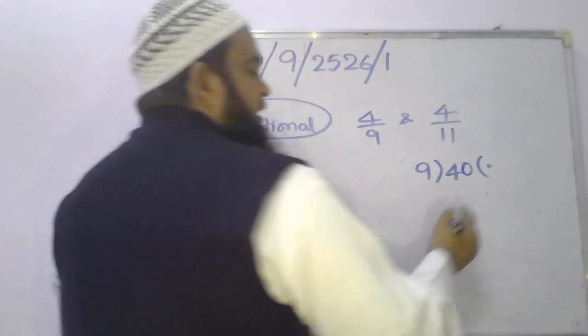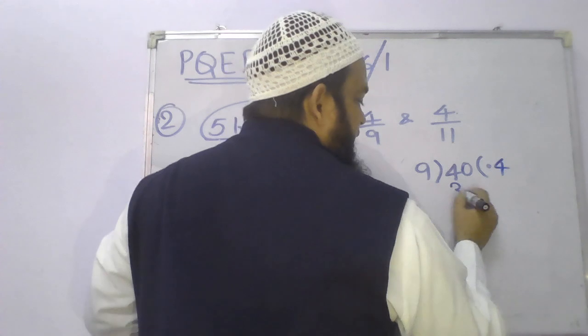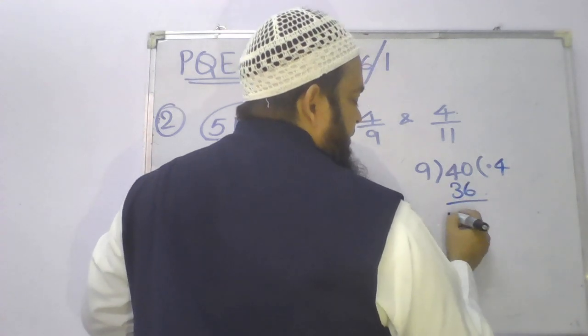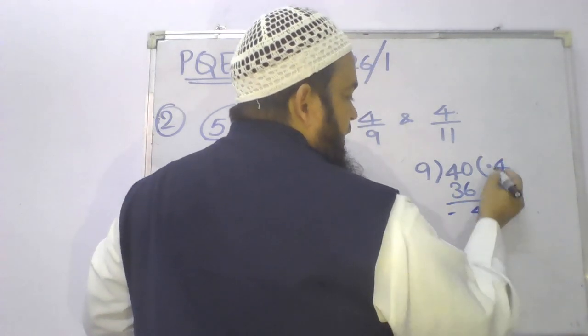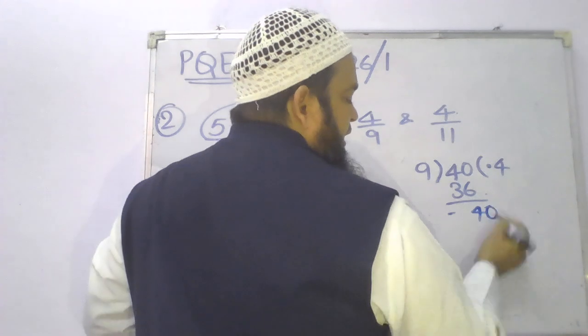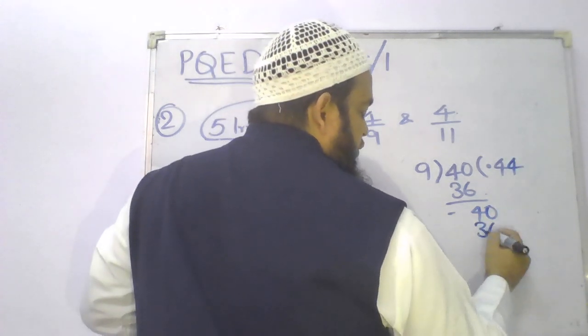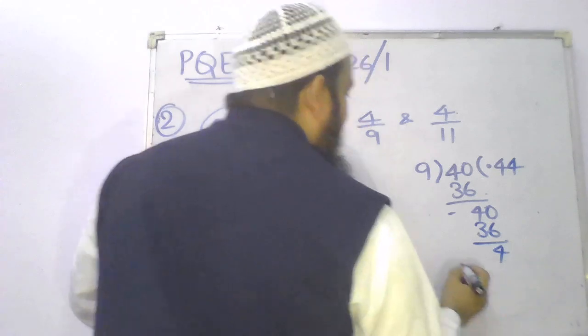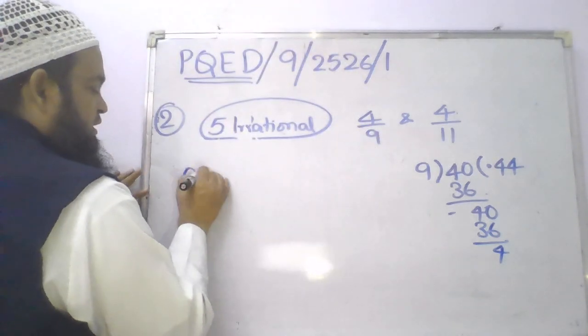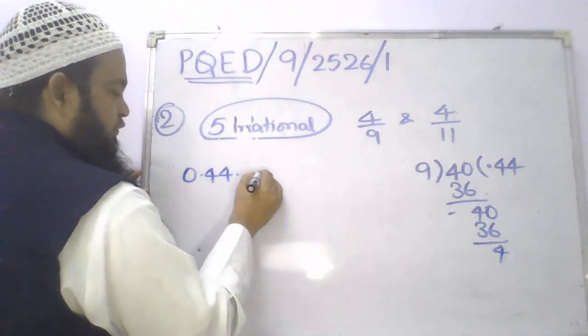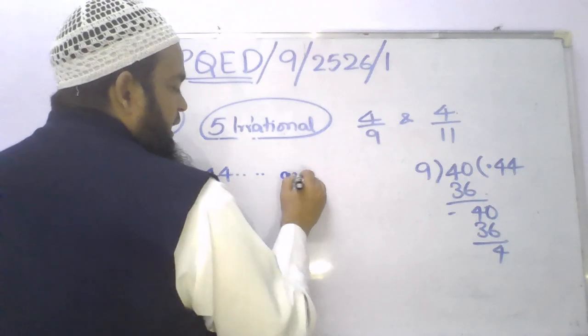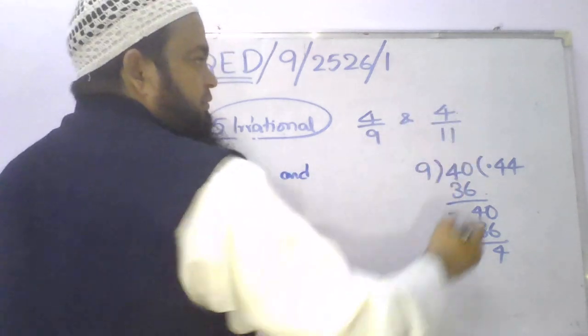So it is 40. 9 fours are 36, right? So what is the remainder? 4. And since you have taken a decimal, you can borrow 0. So 9 fours are 36. So it repeats. So therefore 4 by 9 is 0.4444, and so on.